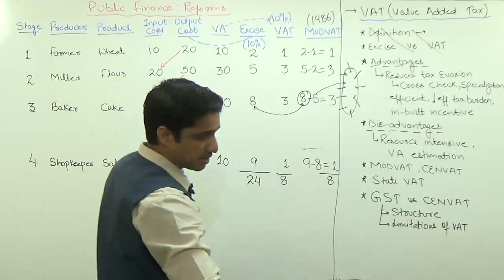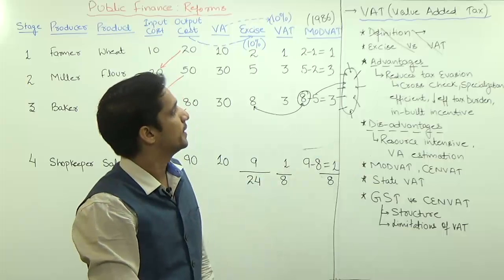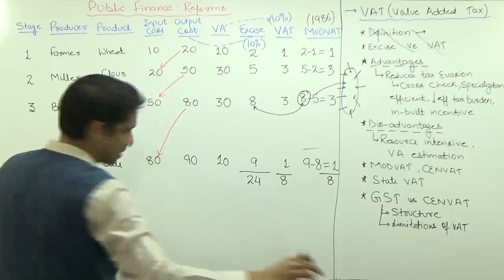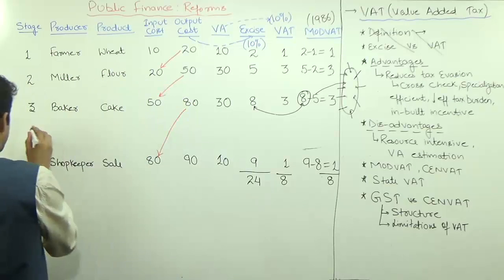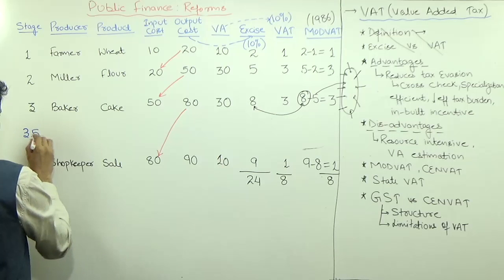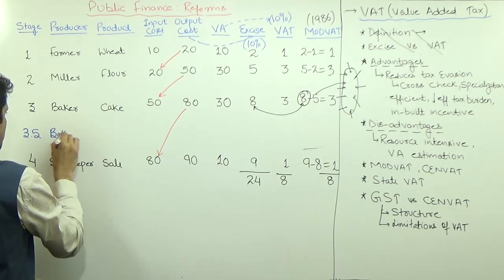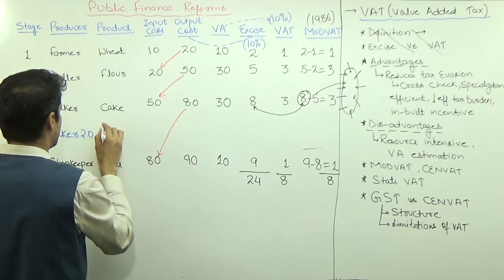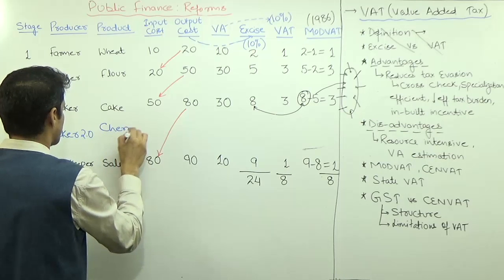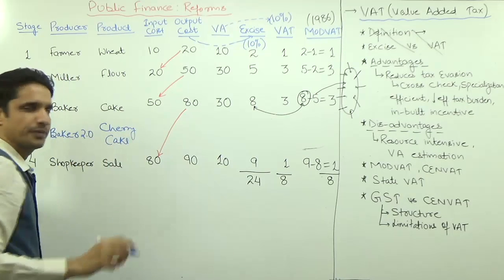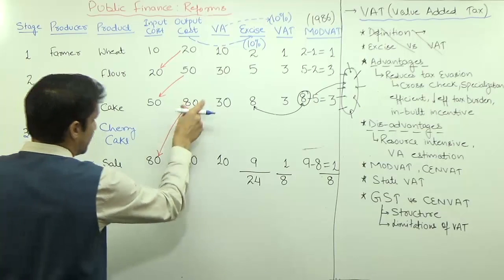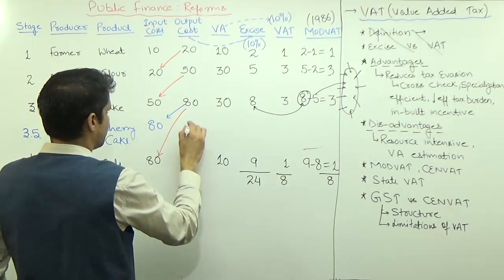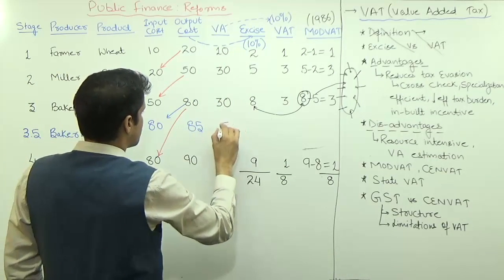The second thing is more important. The second thing is it promotes specialization. This MODVAT promotes specialization. How does it promote specialization? I want to make one change. Suppose there is one more stage added. There is a new person who came, baker 2.0, and what is the work of this baker? This baker will add cherry to this cake, cherry cake. So these 80 rupees will be the input cost now, and suppose the output cost is 85. So the value addition is 5.